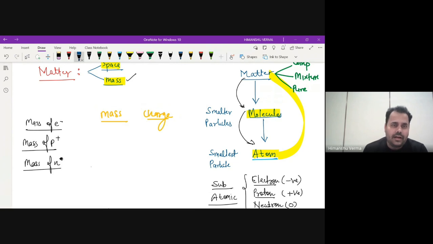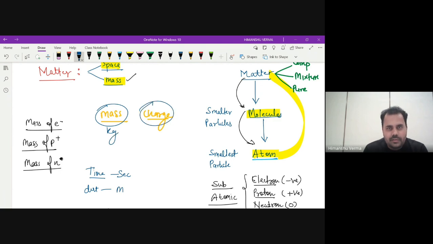Just as an example, if I ask you how you measure time, you will say time is measured in seconds. If I ask how you measure distance, you will say distance is measured in meters. In the same manner, mass is measured in kilograms and charge is measured in coulombs. These two are different entities.